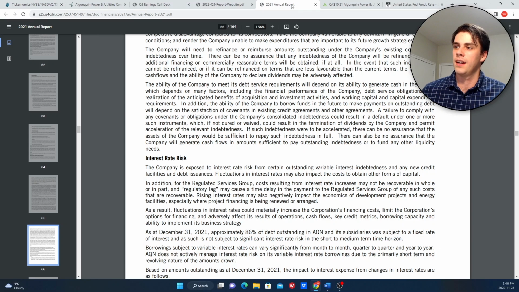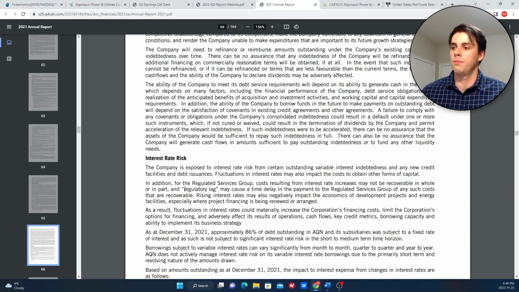And if we take a look at their 2021 annual report, they talk about interest rate risk and they call out this exact risk. So this isn't something that is unknown. It's not something that you would not have known about if you did your due diligence on this company. It's something that was a very real risk for them and very recognizable.